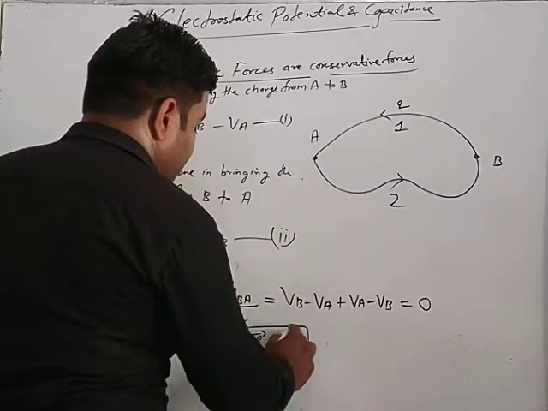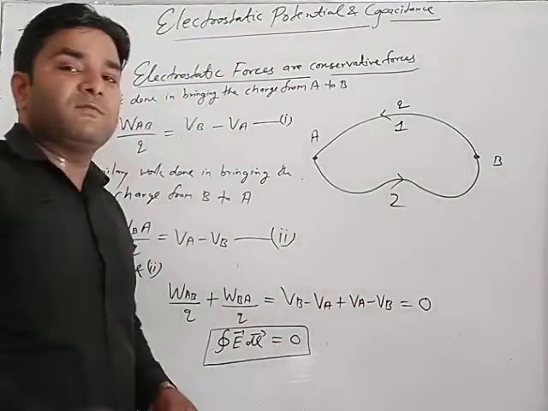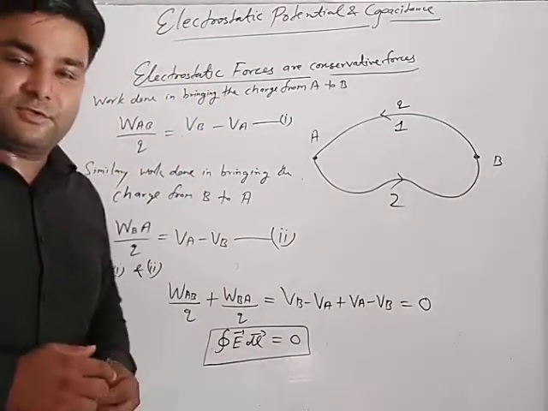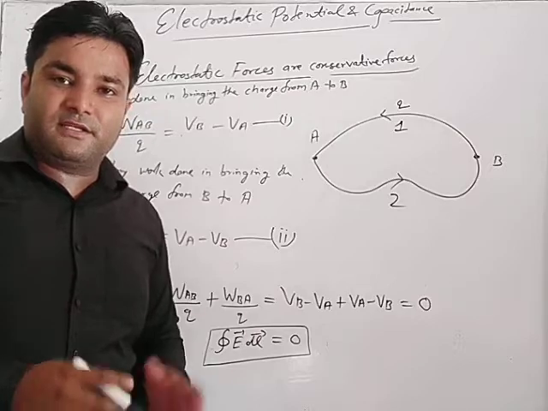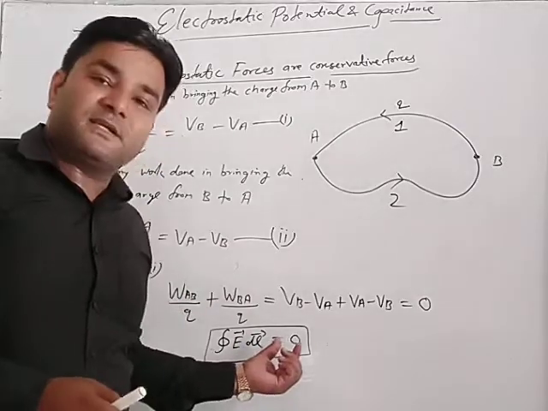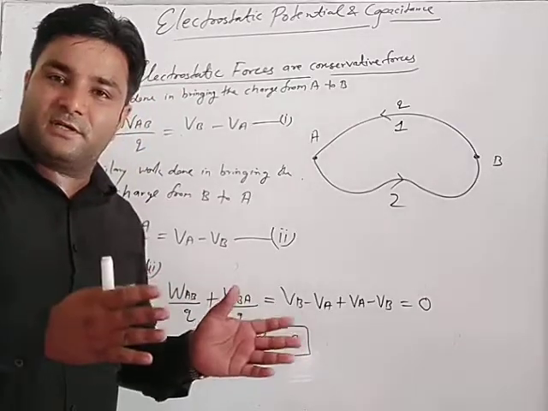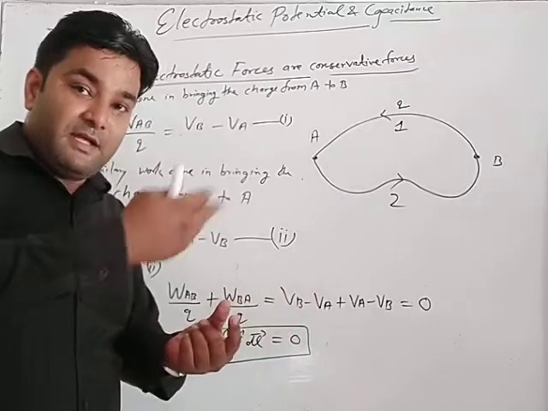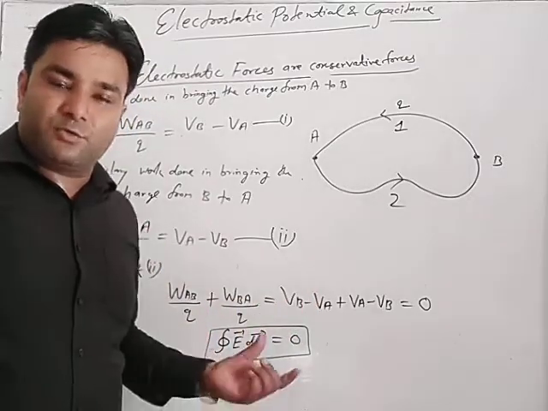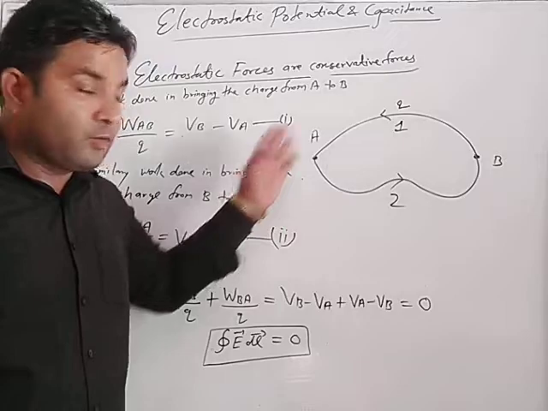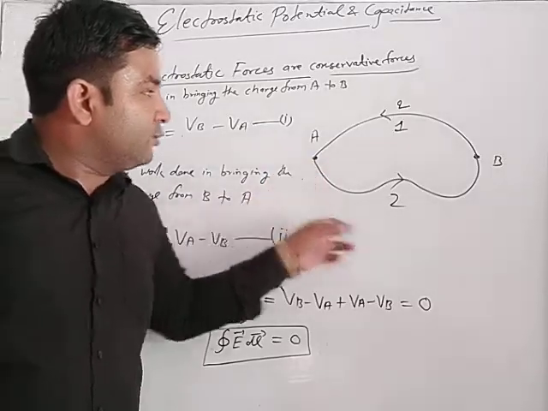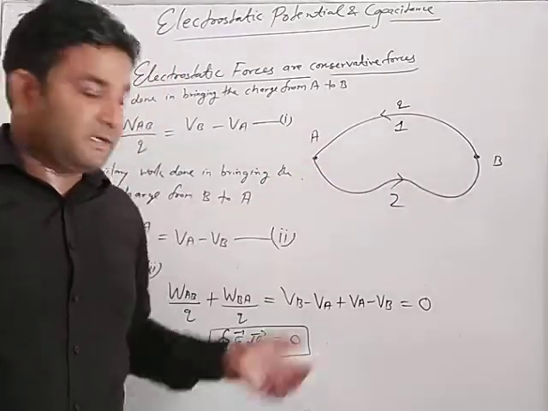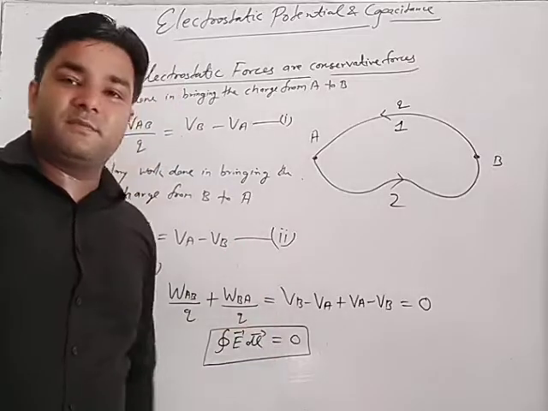Here E is the force per unit test charge, and with a small displacement it gives the work done for a small amount. Integrating over the closed loop, from A to B and further from B to A, the total work done will be 0.